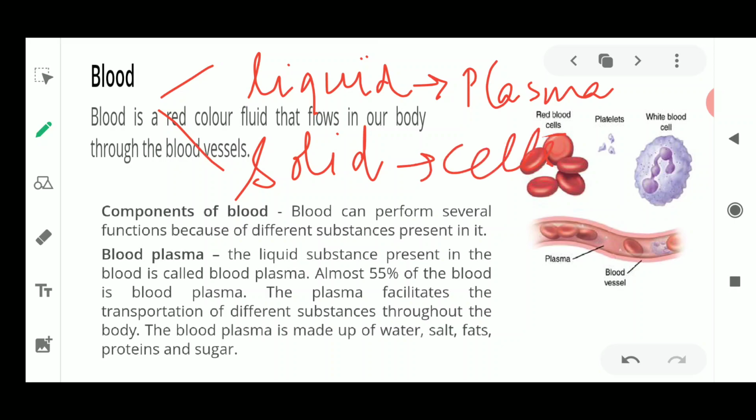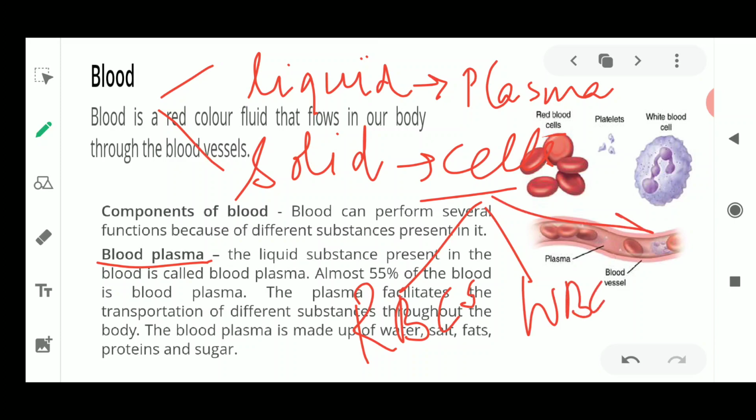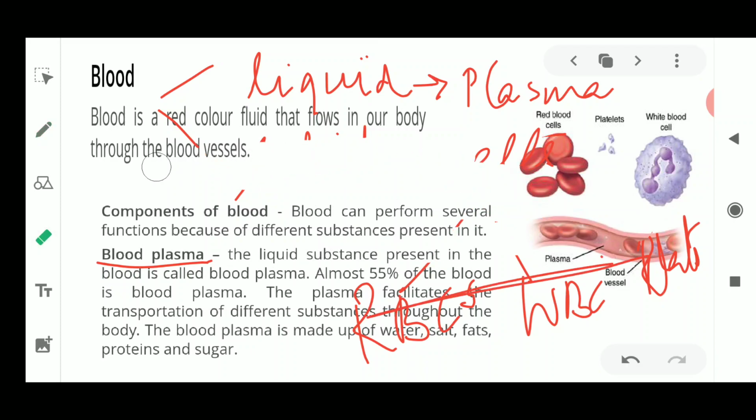First, the liquid part is called blood plasma, and the solid part is known as the cells. Now again, the cells are of three types: RBCs, WBCs, and the platelets. So these are the three cells which we are going to study in this topic. We first move on to the liquid part of the blood, that is the blood plasma.